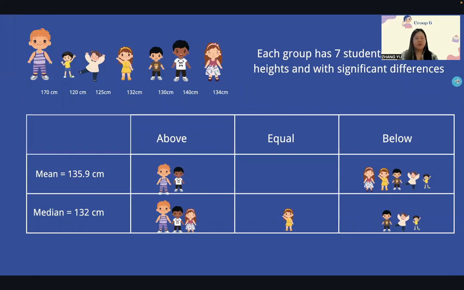Then each group will be asked to position themselves according to the resulting mean and median. If they are above the mean, stand on the left. Below the mean, stand on the right. Students will be asked to observe and share what they found. Each group will be asked to position themselves according to the median in the same way, and then discuss what they observed. After all these are done, the teacher will further ask the students which value, the mean or the median, is more representative of their group's heights.